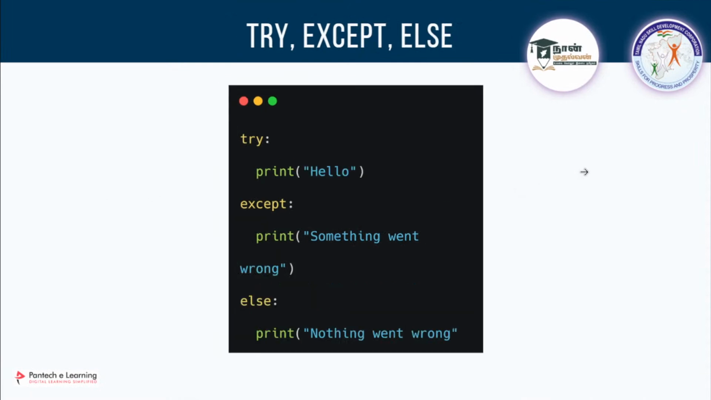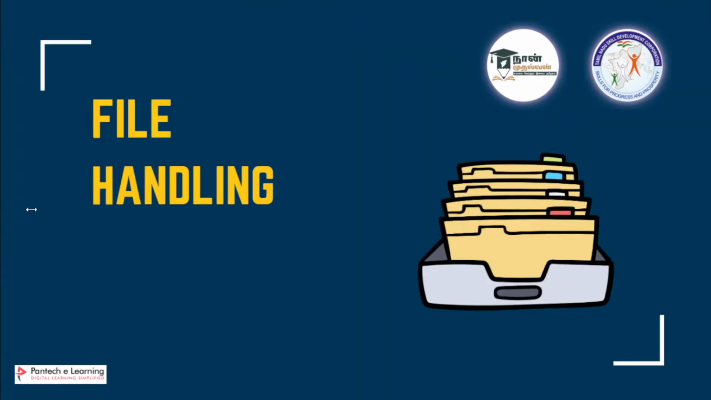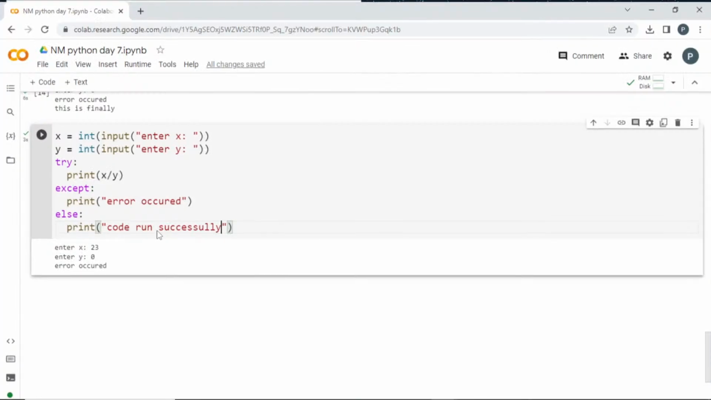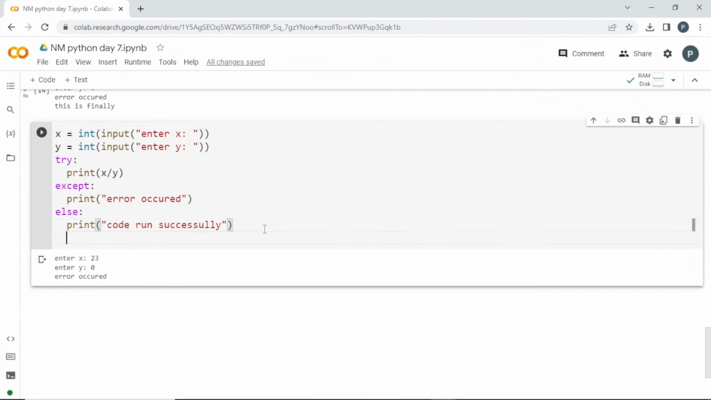Try except else and try except finally. Okay, so someone asked, can finally and else come in the same code? So can we try to add it? Can I add a finally here below it?